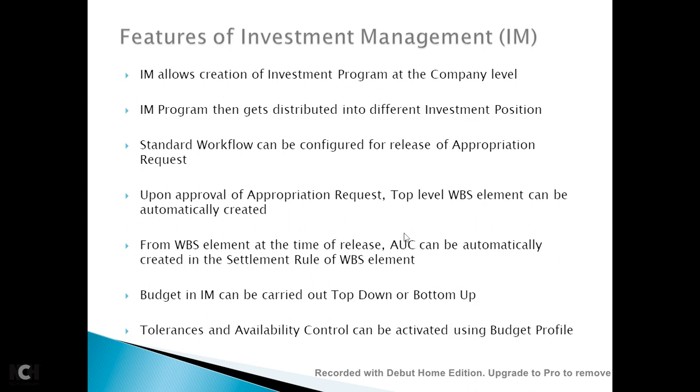Or you can go bottom up: you have identified for different positions of your investment the individual line item wise amount, and then you add it up at the investment program level. Then you will also have tolerances and availability control through the project systems or internal order.